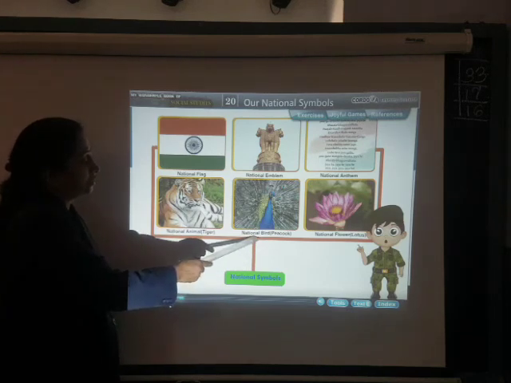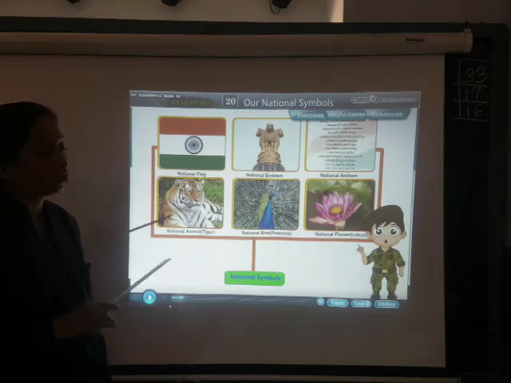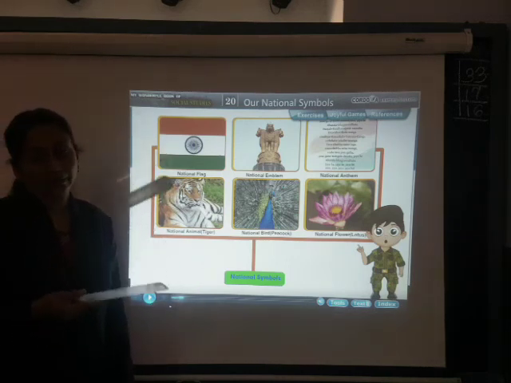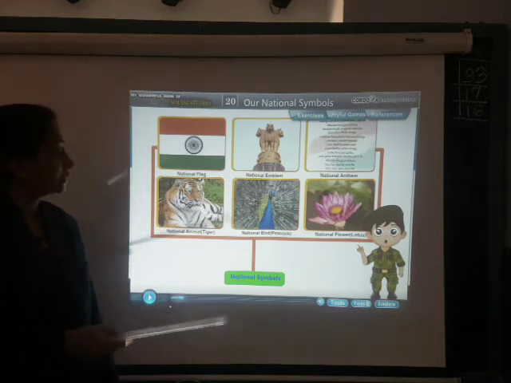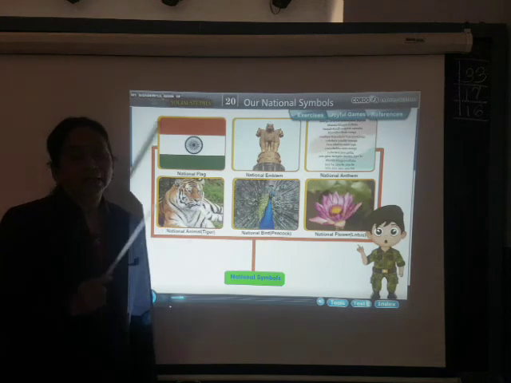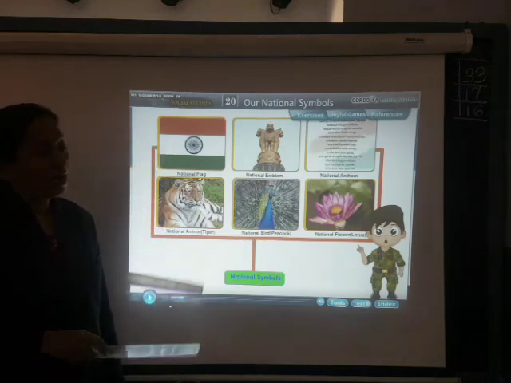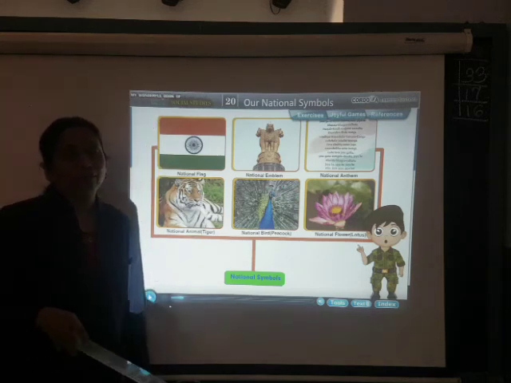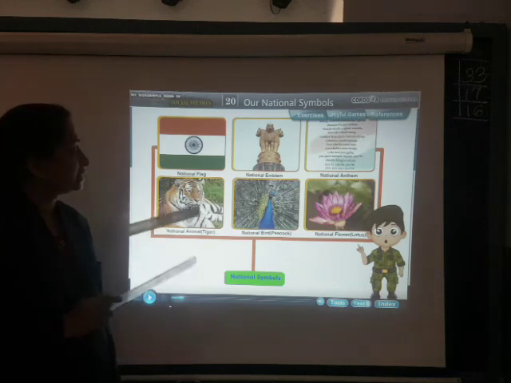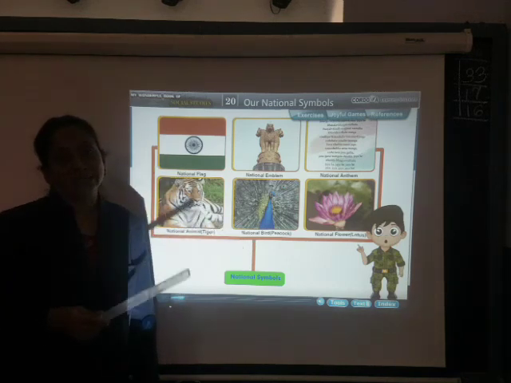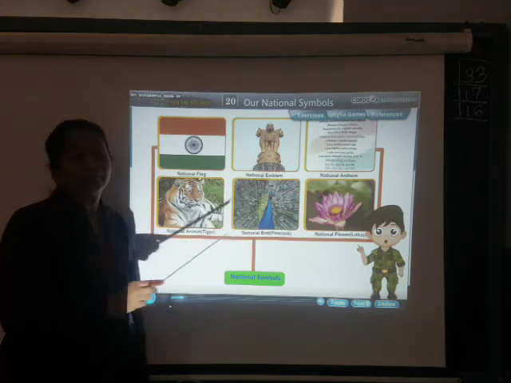The next one is the national bird, the peacock. You might have seen this national bird many times near your house, or if you go to the university area, there you can see the peacock. The color of the peacock is somewhat green and blue, and it has long feathers. You might have seen that in the rainy season it opens its feathers and likes to dance in the rain, and it looks very beautiful.